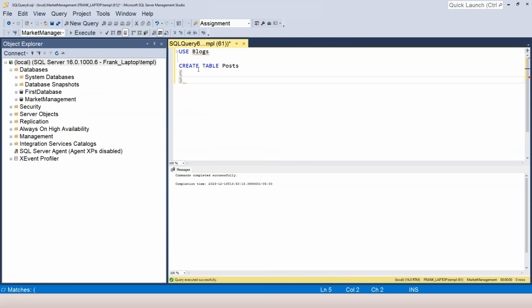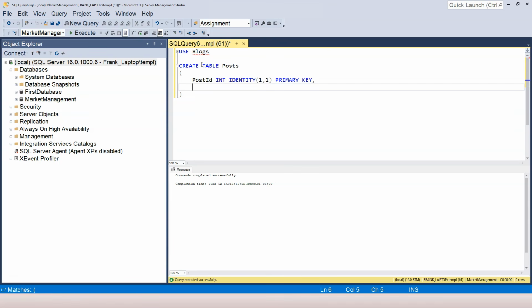I have brackets, and then inside the brackets, I'm going to define my columns. First of all, I'm going to have a primary key, and the data type is integer, and the column constraint is primary key. This is going to be an identity column, so the seed is 1 and it increments by 1. So this is the first column.